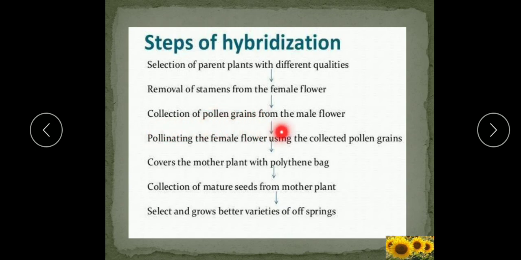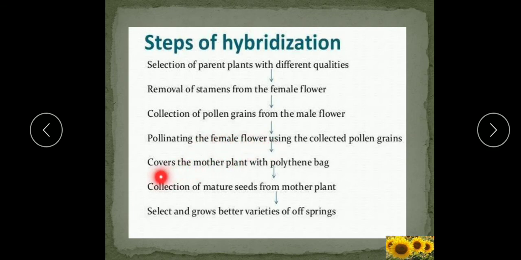So this is the collection of pollen grains from the male flower, and as the female flower, or the flower with the female part, matures, the pollen grains are taken and deposited onto the stigma of the mature flower. So, pollinating the female flower. Pollinating means that the pollen grains selected from the other, male, flower or plant are deposited onto the stigma of the female flower.